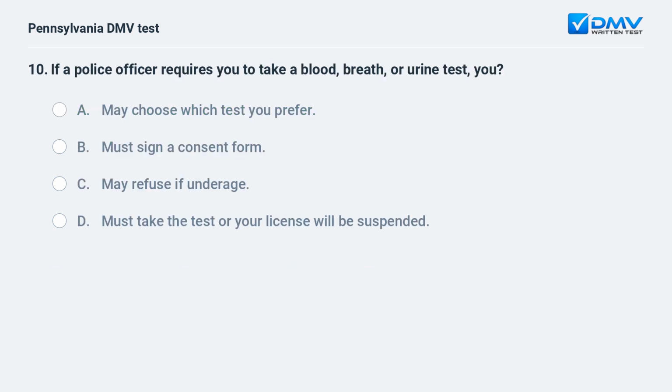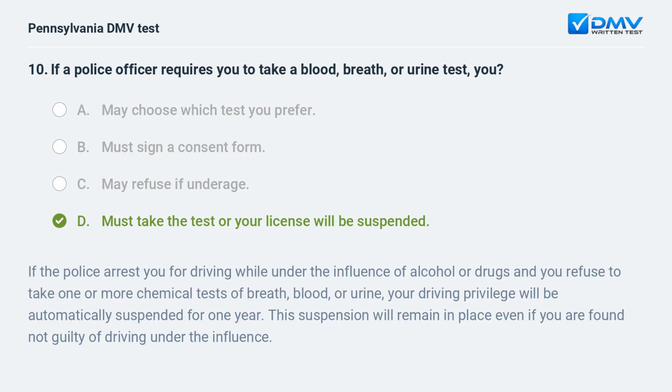If a police officer requires you to take a blood, breath, or urine test, you A. may choose which test you prefer. B. must sign a consent form. C. may refuse if underage. D. must take the test or your license will be suspended. D. must take the test or your license will be suspended.